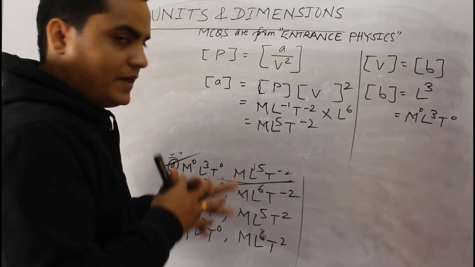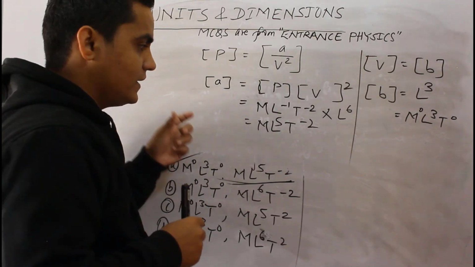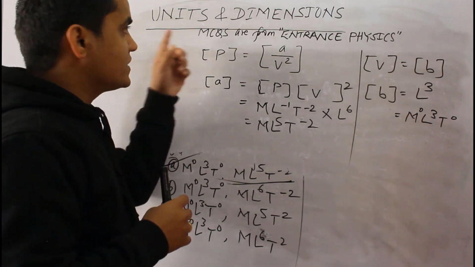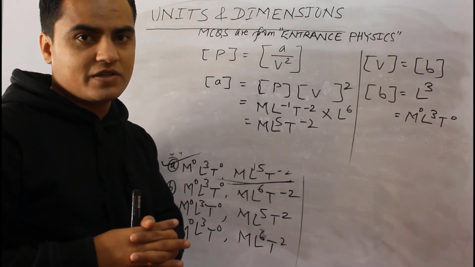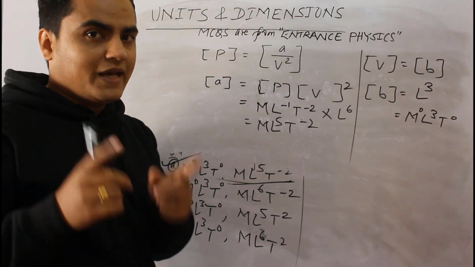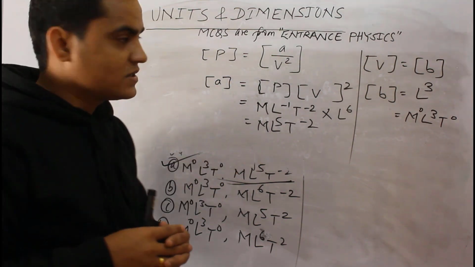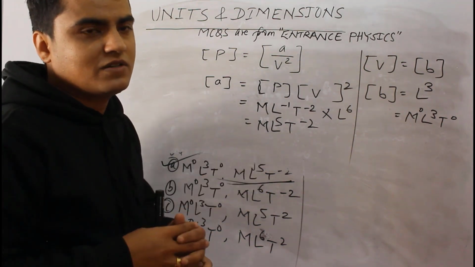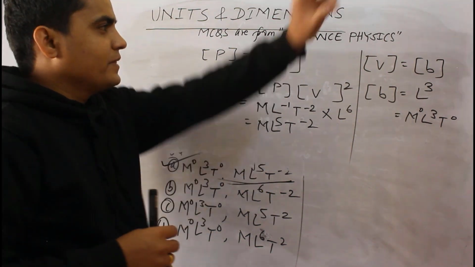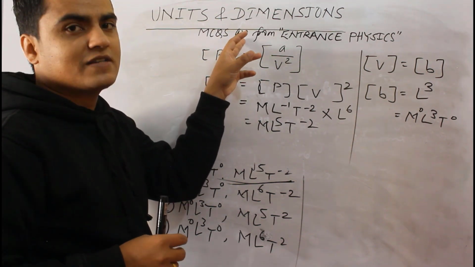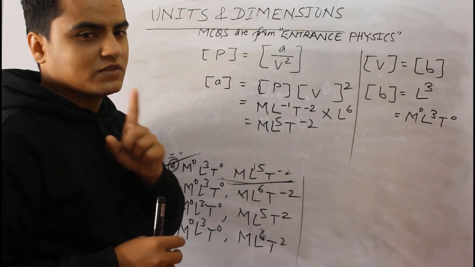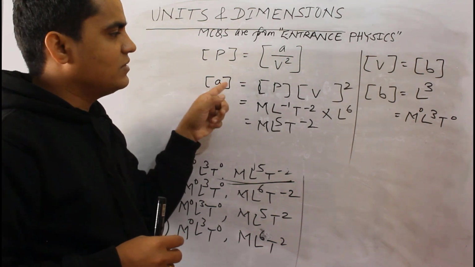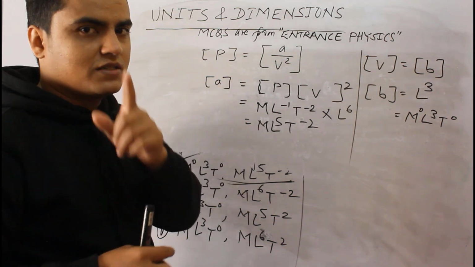Okay, so I want to end today's session with these 4 questions which are heavily or frequently asked from the chapter units and dimensions in IOE entrance examinations, and I am focusing on the latter 2 questions, because these types of equations and determining the dimensions of constants are very important from this chapter. And remember, generally the weightage of questions from this chapter is 1 mark. So generally short questions of these types are asked in the IOE entrance examination, and you have to solve those questions very fast within 30 to 40 seconds.